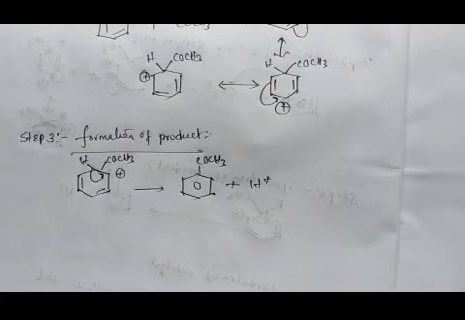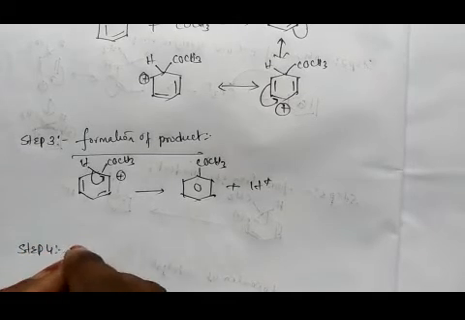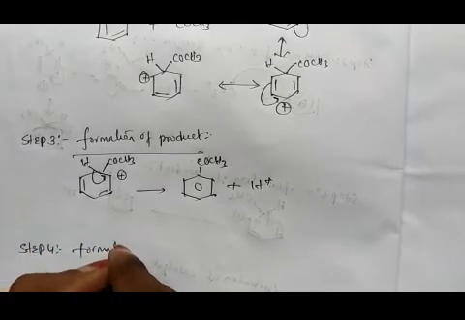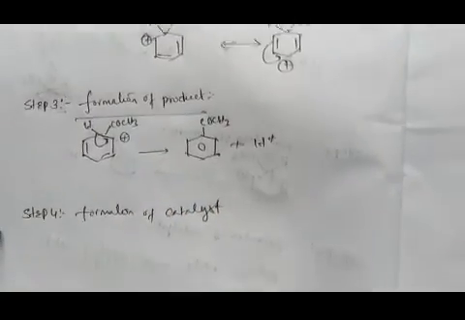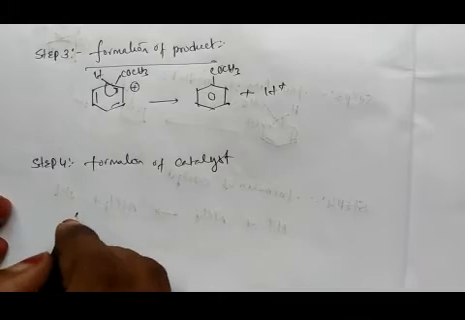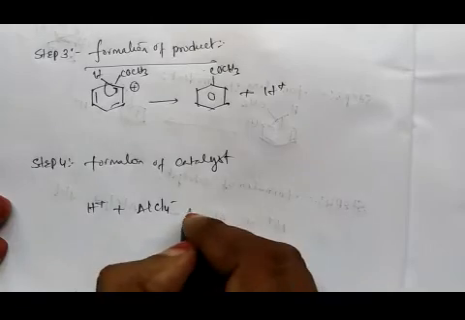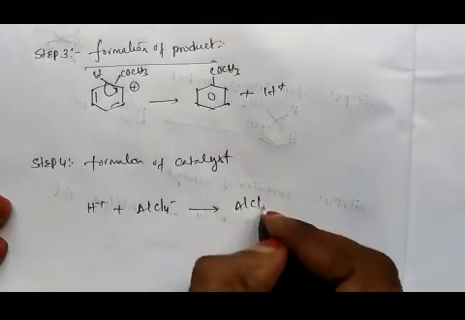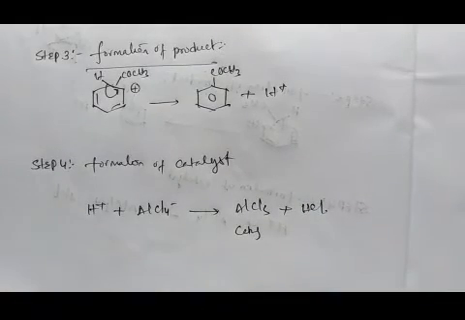This is the formation of the product. And step 4 is formation of catalyst. The proton formed in step 3 will interact with the AlCl4 minus ion. We will get AlCl3, that is the catalyst, and we will get HCl. This is the Friedel-Crafts acylation.